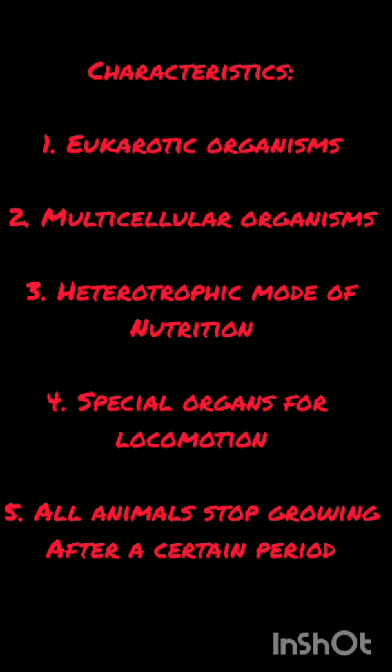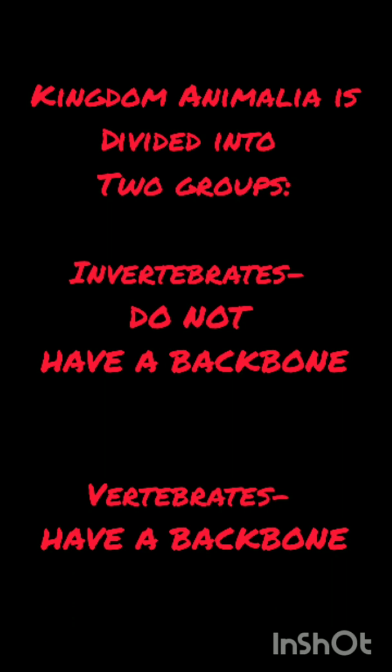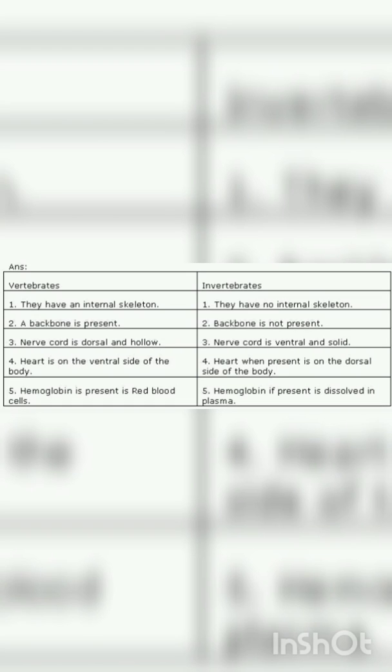The members of kingdom Animalia are classified into two groups, vertebrates and invertebrates, based on whether they have a backbone or they do not have a backbone. The main differences between vertebrates and invertebrates.